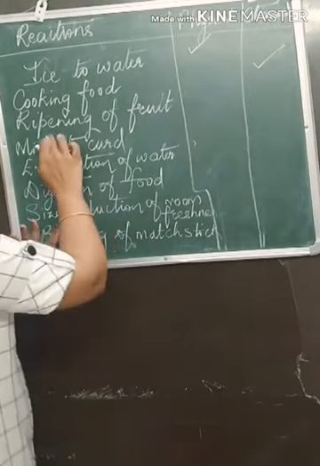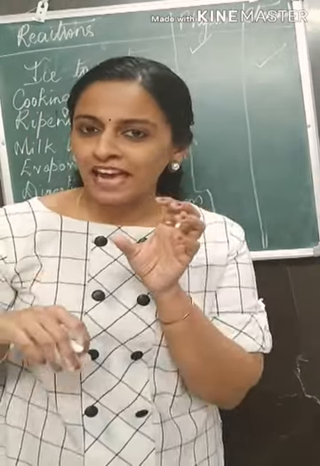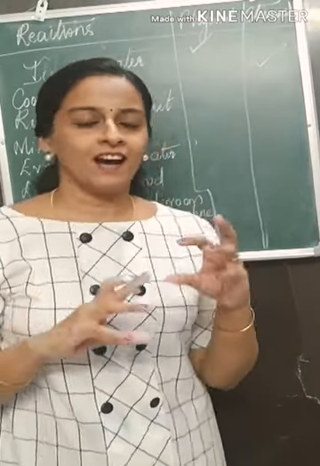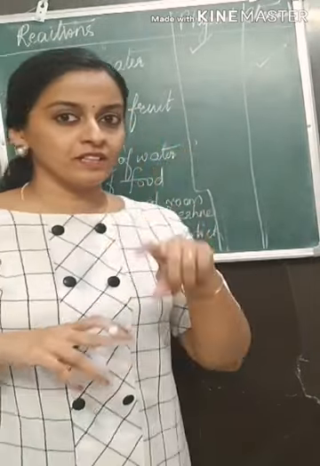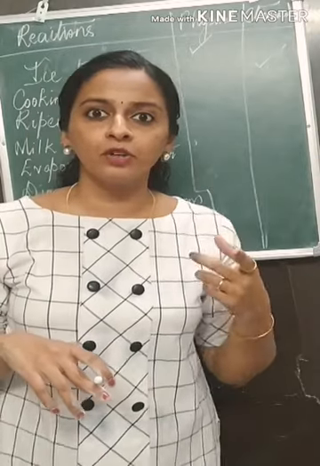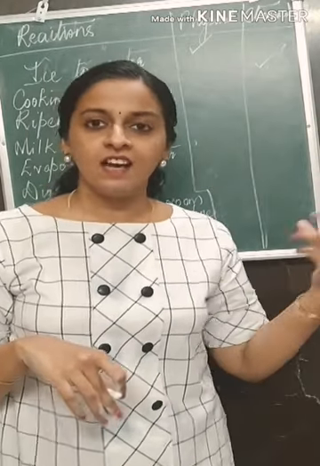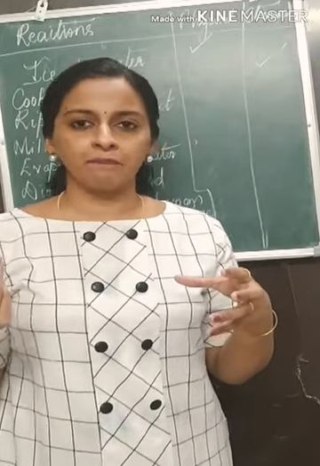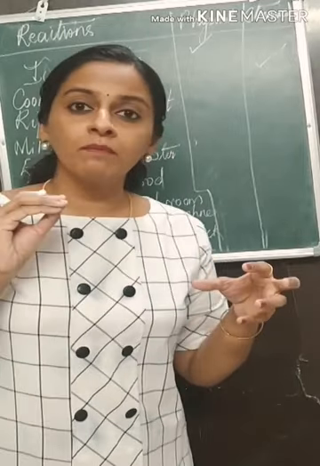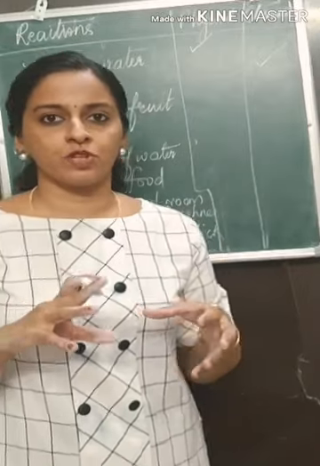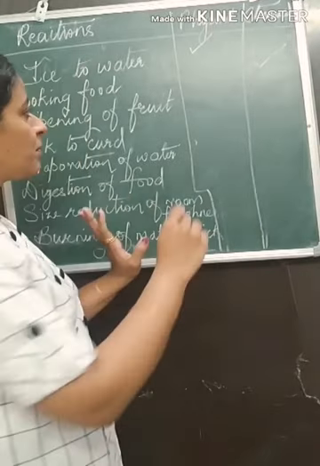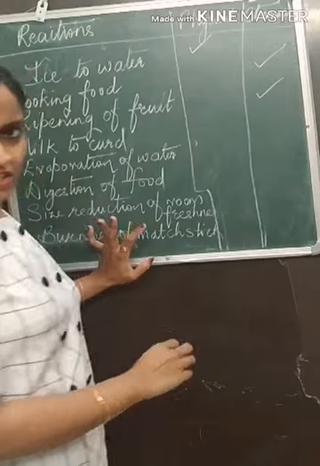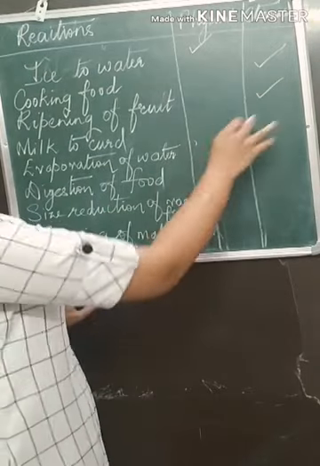Okay? Ripening of fruit, beautiful pear, it was fully ripened. So that ripening of fruit, we have heard about the artificial ripening done nowadays. The fruits that we get are artificially ripened. So we use certain chemicals for that process. So it is a clear example of chemical change. Ripening of fruit is a chemical change.